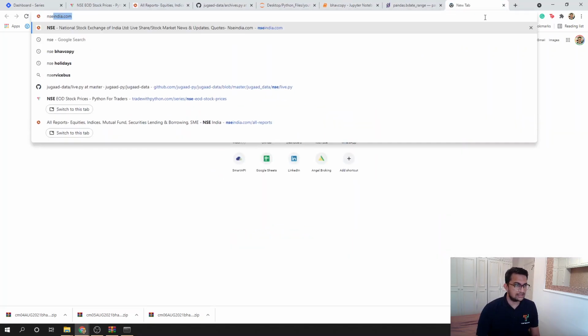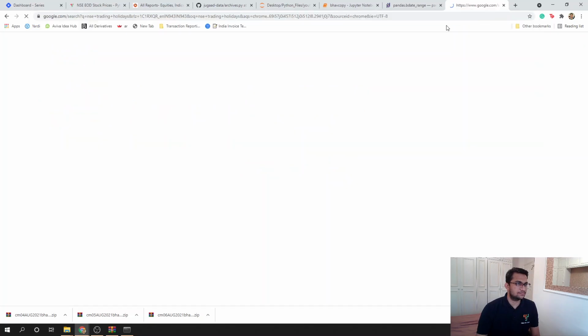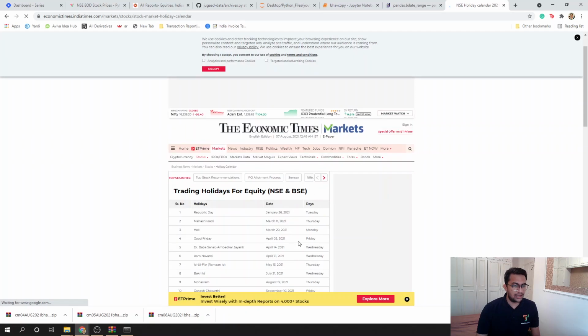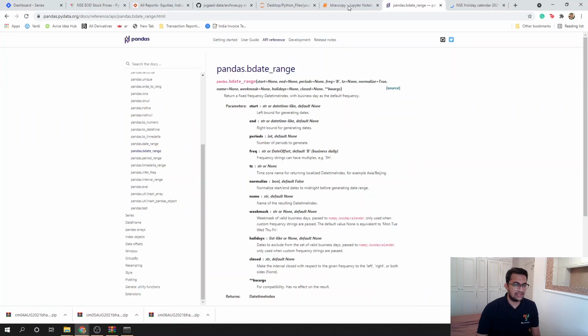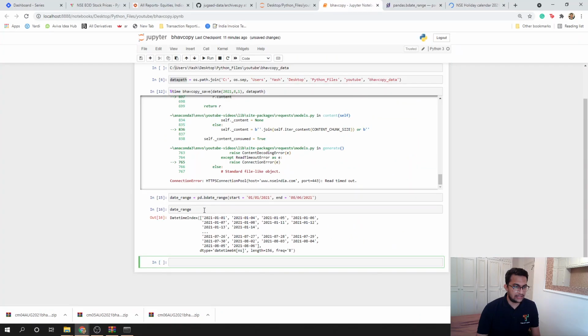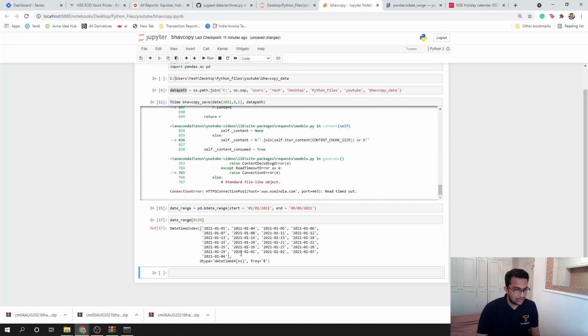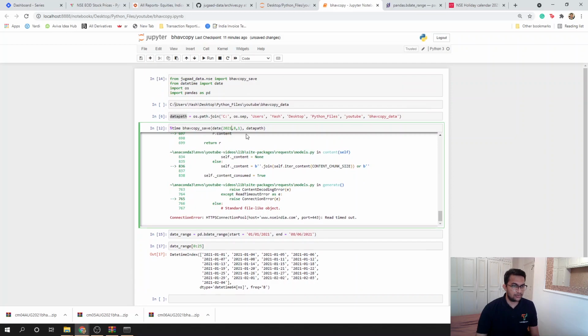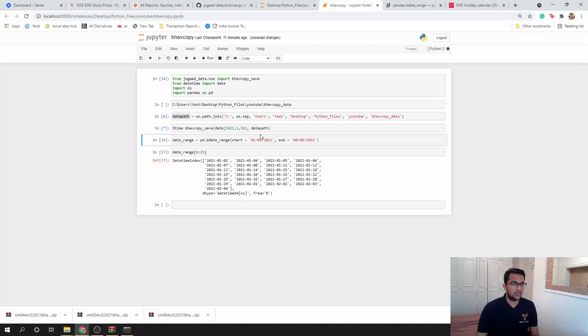Now let's see NSE trading holidays. Okay, Economic Times. So Republic Day, January 26th, which was a Tuesday, was a holiday. Let's see if that's present in this data set that we have. So how do I check that? So let's just use the first 25 entries. So we have got 26th of January as a date range. So basically, if I, let's say, download the data for 26th of January right now, 1, 26, what happens? It will give me that error.